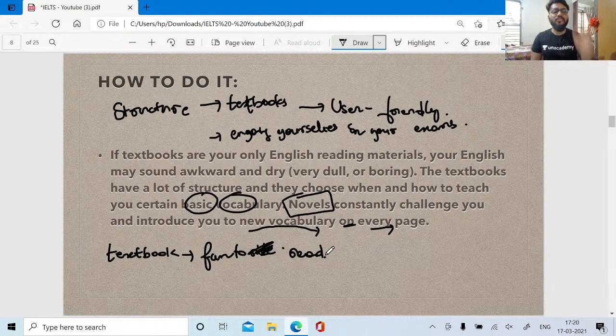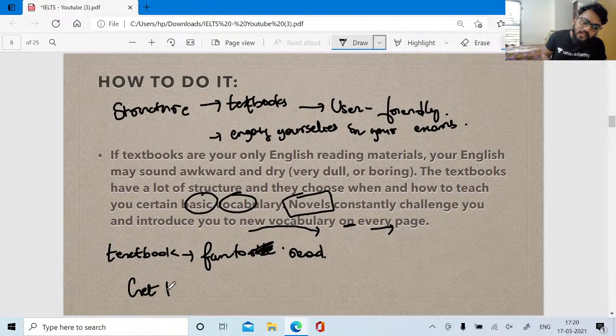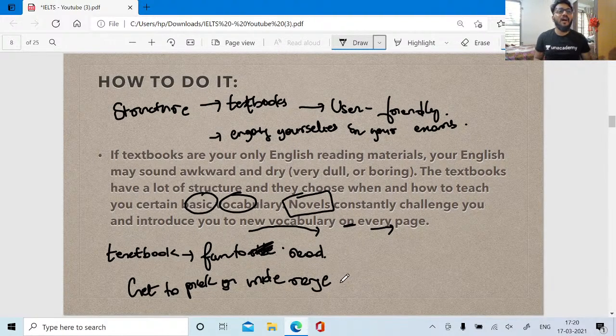So what is the benefit you guys get by reading novels? You guys get to pick up a wide range of words and phrases, right?